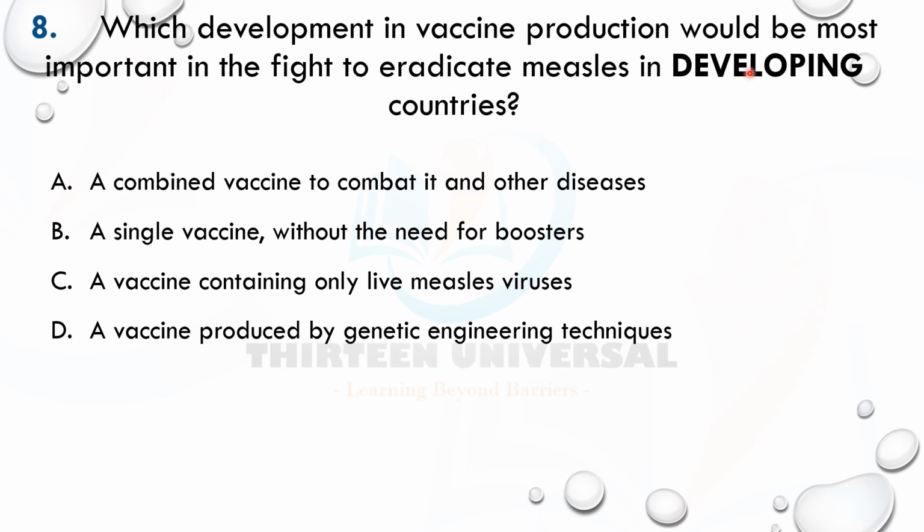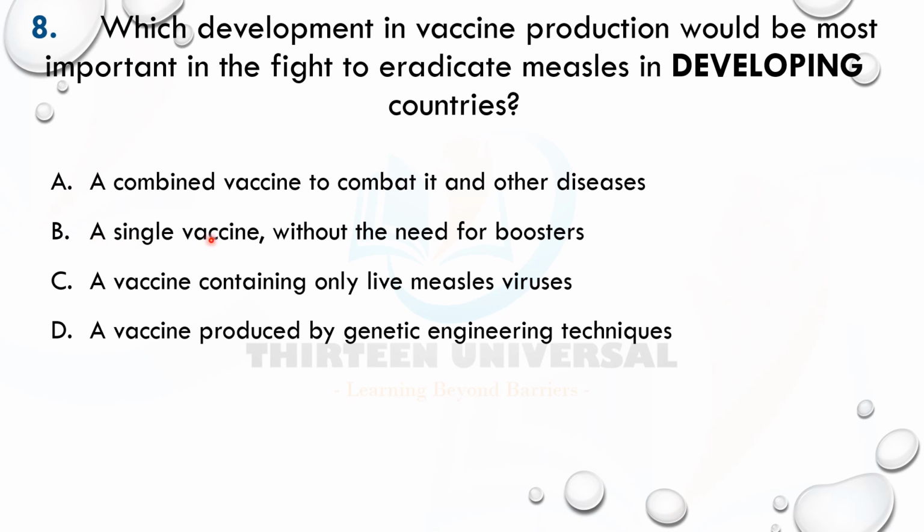Developing countries are usually less economically developed countries that have issues with economic reasons, funding, and all of that, you know, better healthcare, and all of that. So let's go here. A combined vaccine to combat it and other diseases. No, we're talking about measles. Okay, and so measles. If you're doing a combined vaccine, it could trigger allergy.